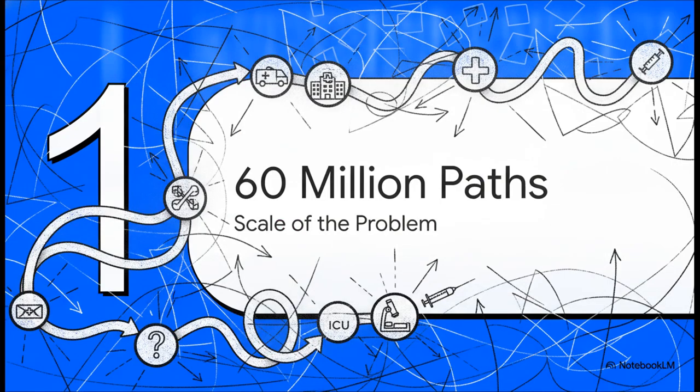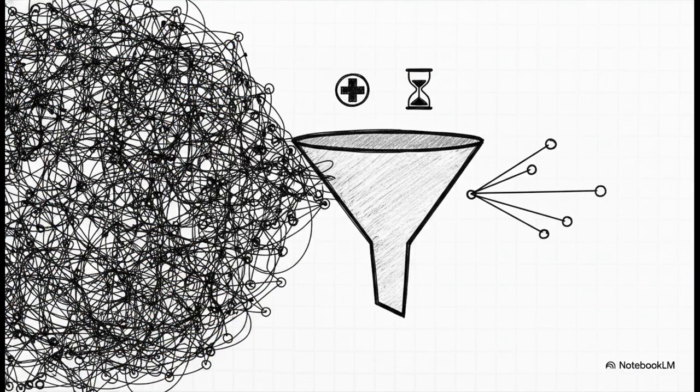All right, Section 1, the 60 million path problem. Let's really look at the scale of what we're dealing with here. So let's set the stage with a totally unrestricted medical scenario. If you actually map out a real snakebite journey, pre-hospital response, transport, triage, diagnostics, ICU escalation, complications, the whole shebang, you get about 12 levels of decisions. And the math on that? It scales to a staggering 244 million possible paths. That's nearly 250 million ways a single patient's case could theoretically unfold.